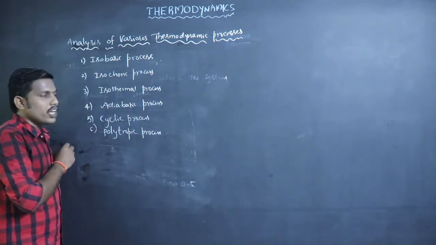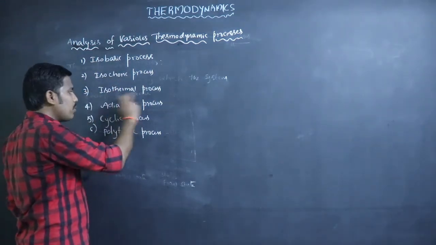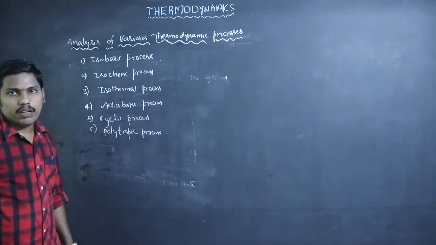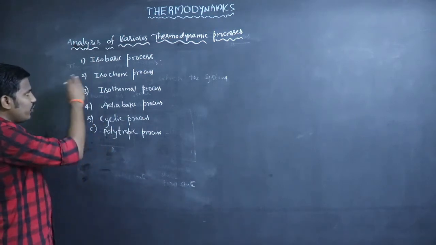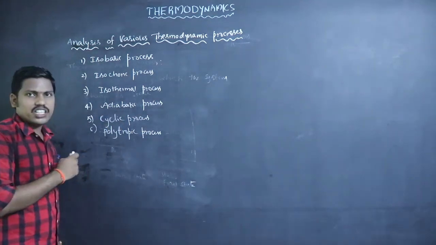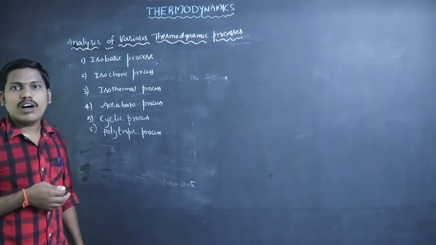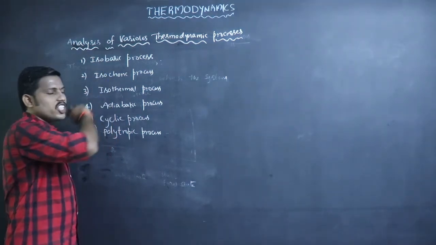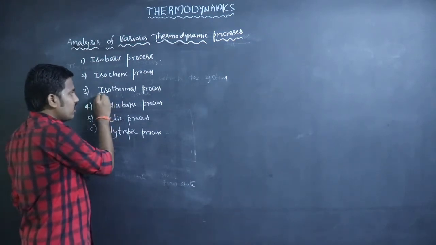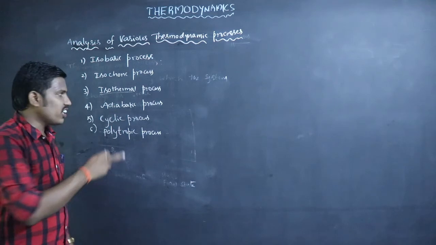So the different types of thermodynamic process are isobaric process, isochoric process, isothermal process, adiabatic process, cyclic process, and polytropic process. So here in this section we can briefly learn about these 6 types of process. Analysis means, in this type of process, what is the type of operation? For example, in isobaric process, the operation is at constant pressure, or in isothermal, the operation is carried out at constant temperature. So what is the condition for that process?